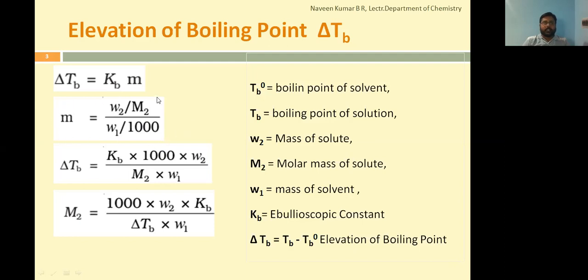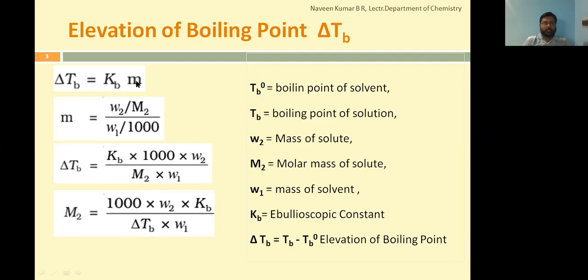Now this is the definition of molality equation. It is number of moles of solute divided by mass of solvent in kg. So try to recall the concepts what we learned earlier about the molality. Now we'll take this definition of molality equation to substitute in elevation of boiling point equation. Now by replacing m with its definition equation form, delta Tb is equal to Kb into 1000 into W2 whole divided by M2 into W1.